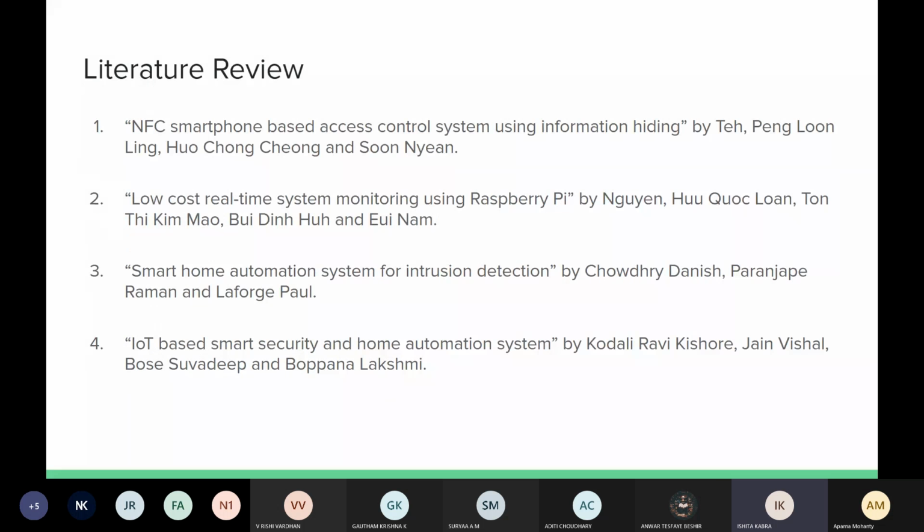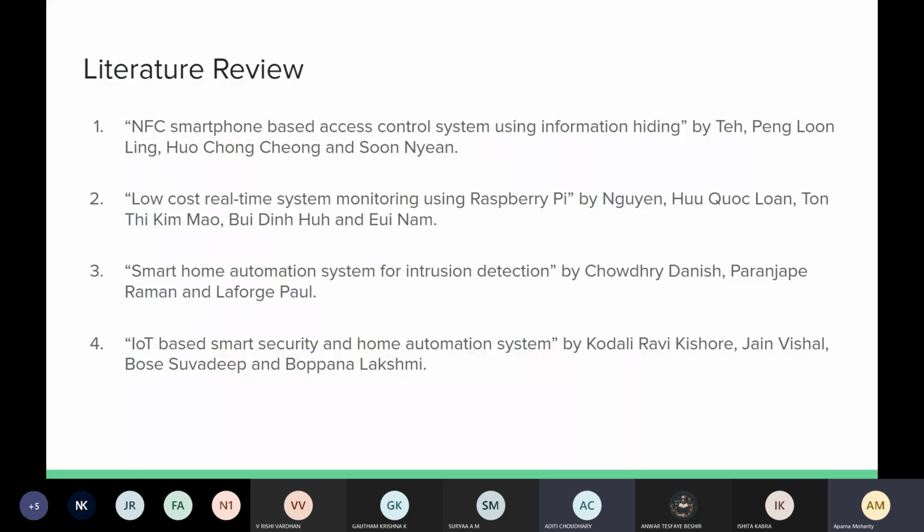So Aditi would now take over for the literature. For our literature review, we have referred to a lot of different papers, and these are the top 4 papers that I'll be talking about.